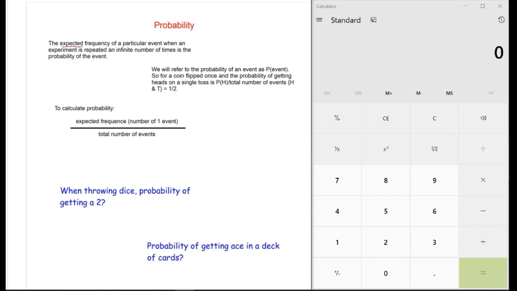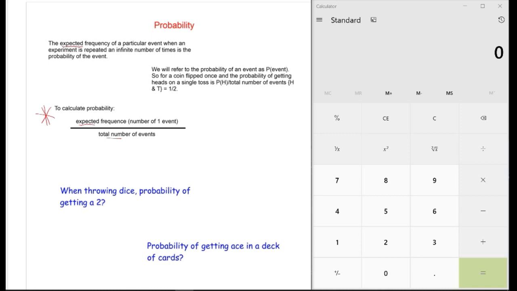So if I was flipping a coin, I'd flip it hundreds of times, and most of the time you expect half the times heads, half the times tails. If I flip it 5 or 10 times, I might not get half heads and half tails. So this is a large sampling. We're going to go through a few different problems, and we're going to use this particular formula. Again, if you notice, it says expected right here. We're going to focus on the one event for the total number of events.